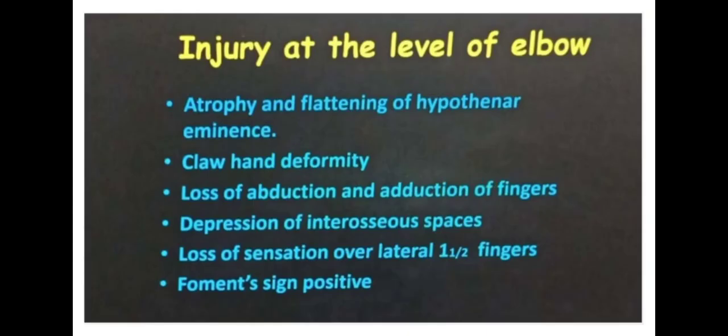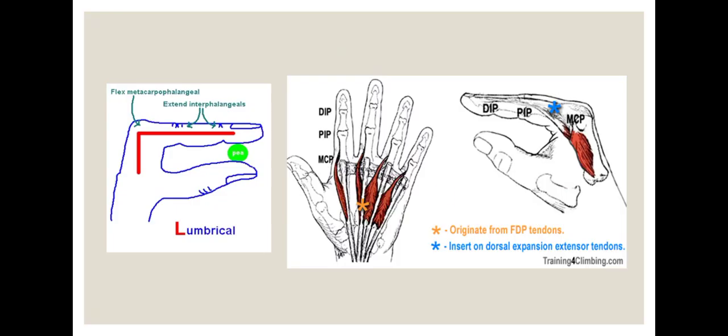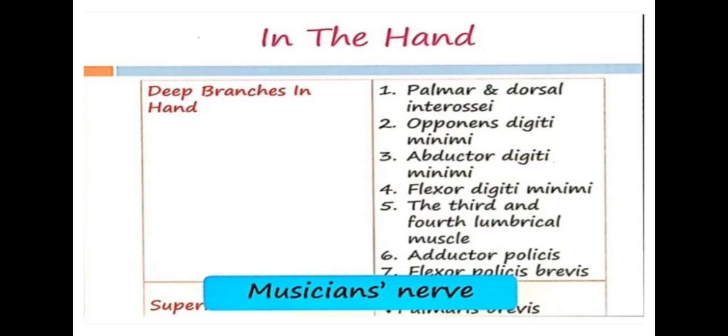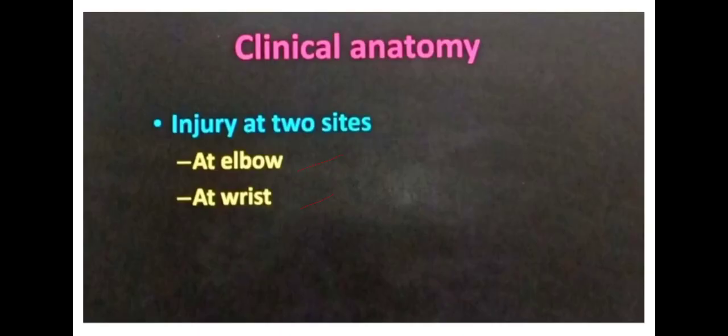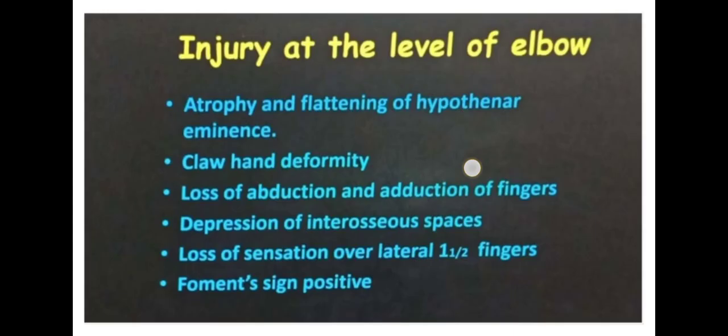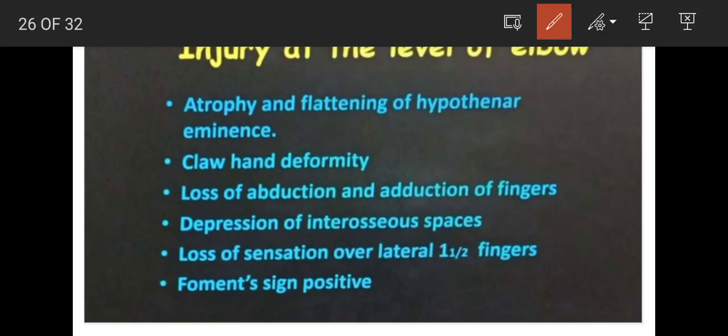So what is the clinical side behind it? In your book, Vishram Singh, it is collapsed. I have made it very simple, because till the root value and course everybody will write, but the problem is when it comes to the clinical side, they won't understand properly. If you want to understand and write clinical properly, you have to understand the cause and root value. So I have made it very simple. Please understand the 6 points. The 6 points are very important. Then the clinical anatomy of the ulnar nerve is finished.